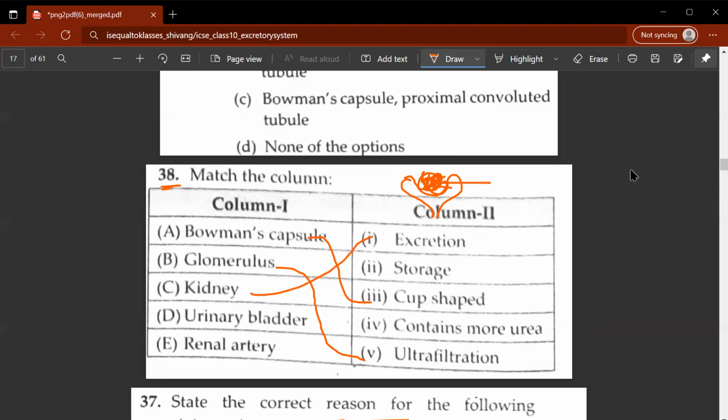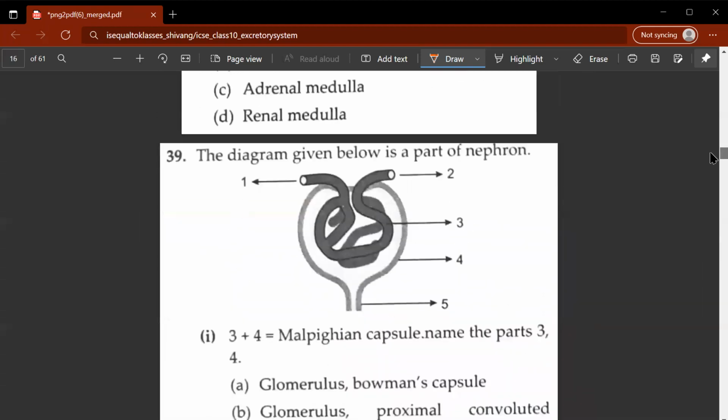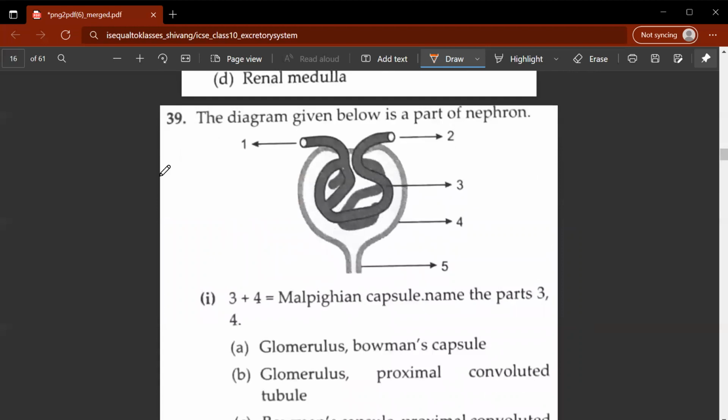And then you have D, urinary bladder. And as I said before, the sole function is storage of the urine. And then you have the renal artery, which is finally matched to 4, which contains more urea. Okay, let's move on to the 39th question. Sorry. So again, you have the Bowman's capsule over here.